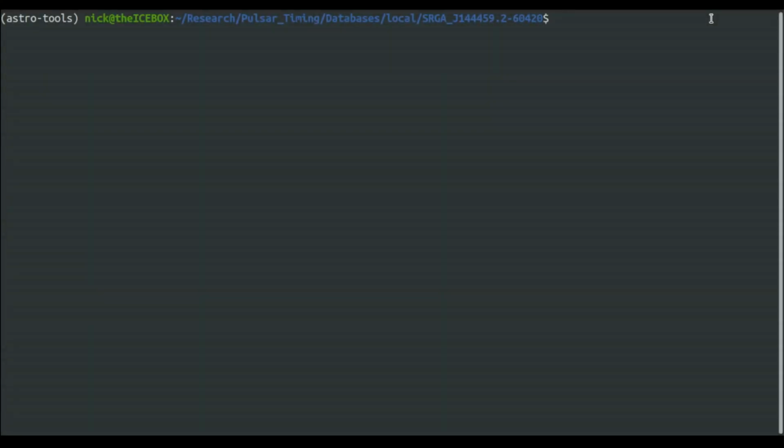Alrighty, so I've navigated to a different directory now that I'm working in, just specifically for this SRGA source, and I'm using some custom software that I've written for myself that does all the ZN squared processing, or in this case we're just going to use Z1 squared, although reading through one of those papers, it appears that the authors are using a variety of different ZN squared values, but I think they're going like Z2 to Z4. I'm not sure. Again, I'll refer you to those papers. But I'm just going to be doing Z1 squared. That's good enough for me for the time being,